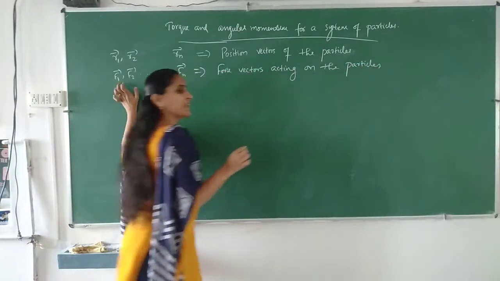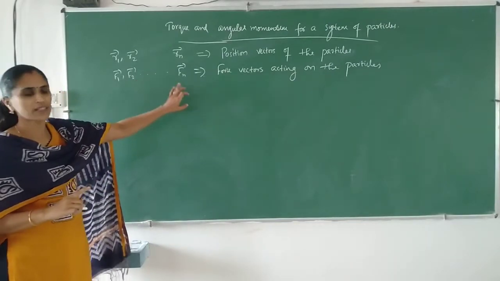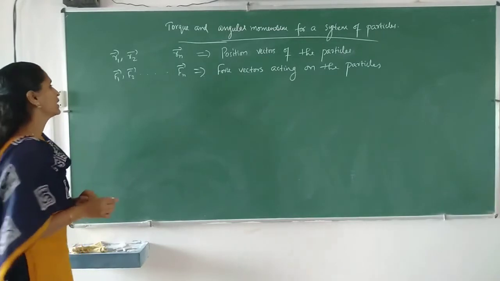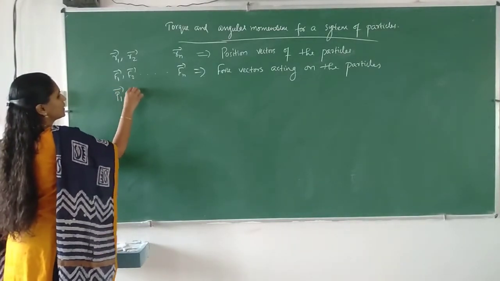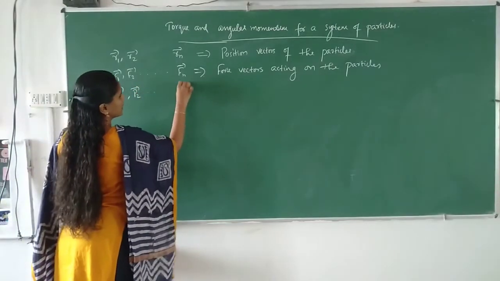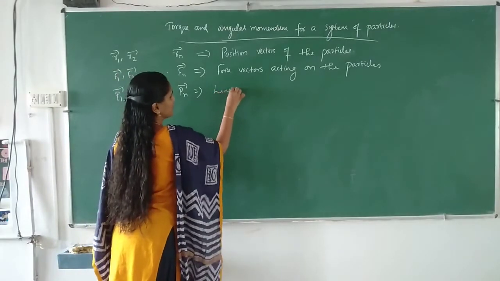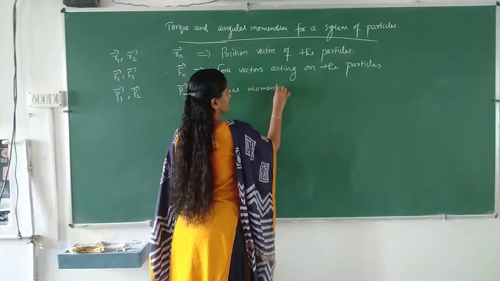F1 is the force acting on the first particle, F2 is the force acting on the second particle, and Fn is the force acting on the nth particle. And let P1, P2, etc. Pn be the linear momentum vectors of the particles.